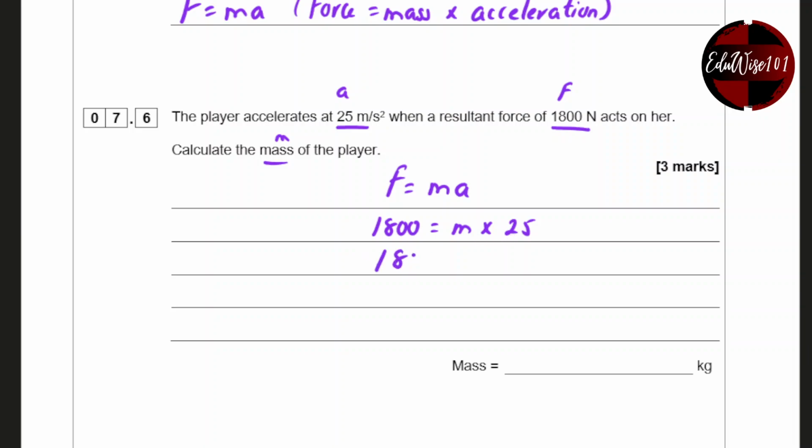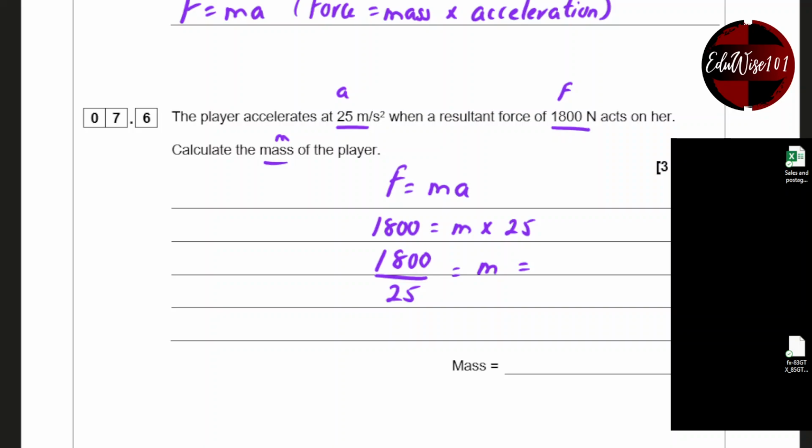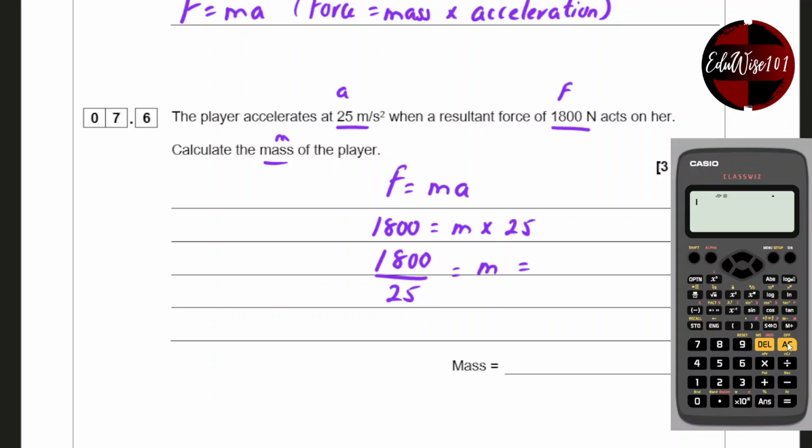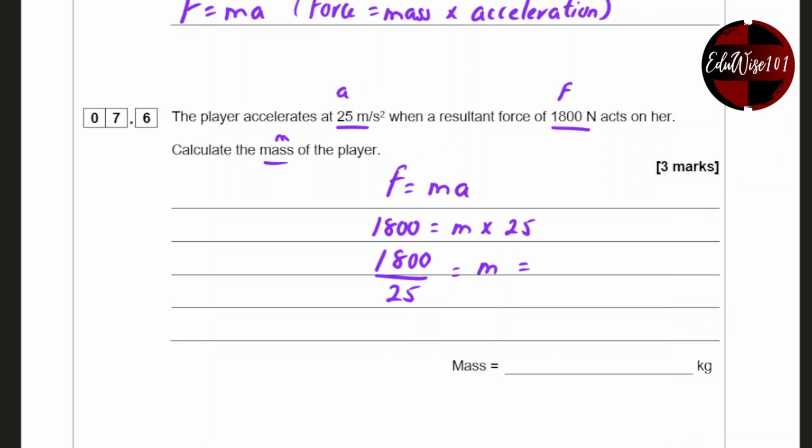So 1800 divided by 25 equals the mass, which is 72 kilograms.